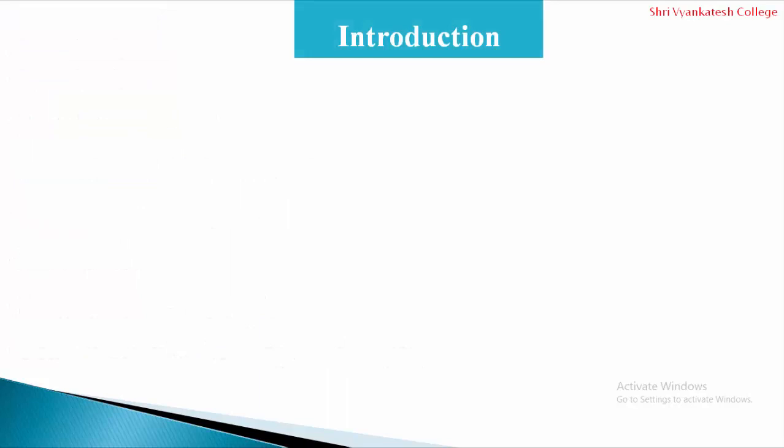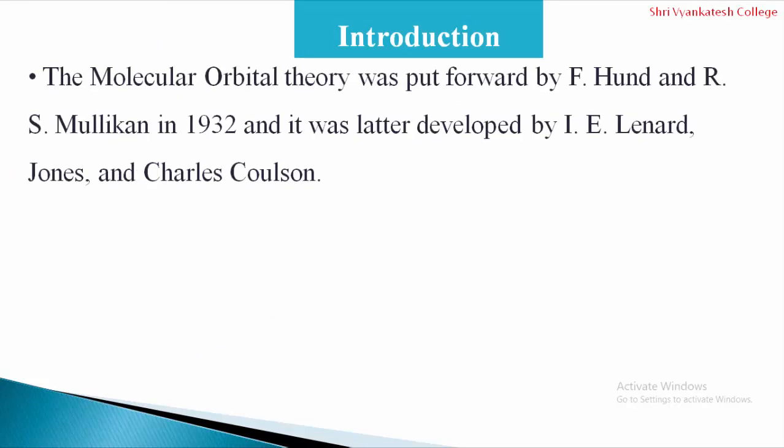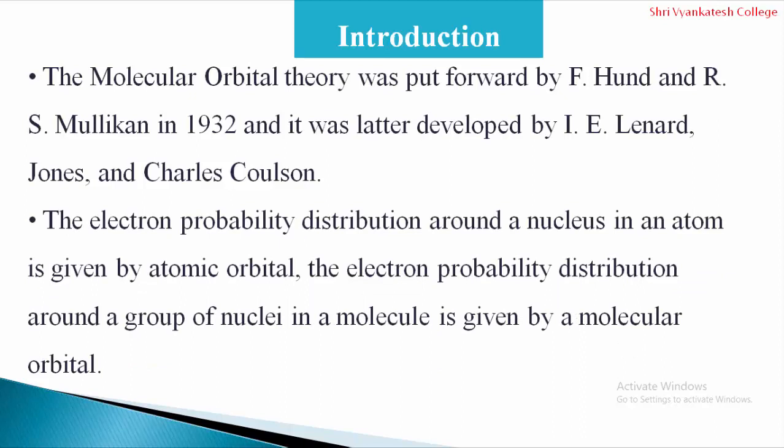Now first, introduction. The molecular orbital theory was put forward by F. Hund and R. Mulliken in 1932 and it was later developed by J. Lennard-Jones and Charles Coulson. The electron probability distribution around the nucleus in an atom is given by an atomic orbital. The electron probability distribution around a group of nuclei in a molecule is given by a molecular orbital.